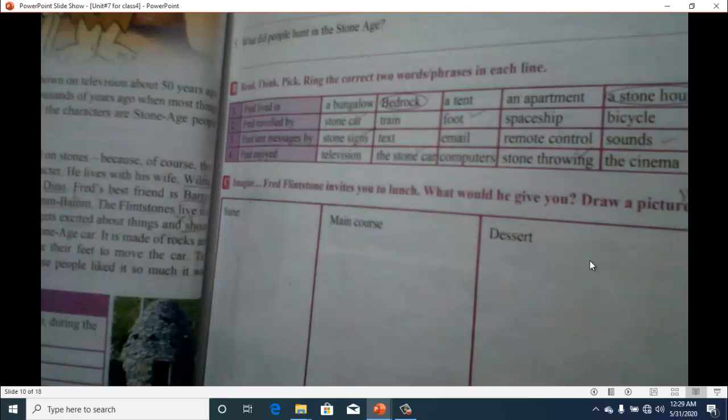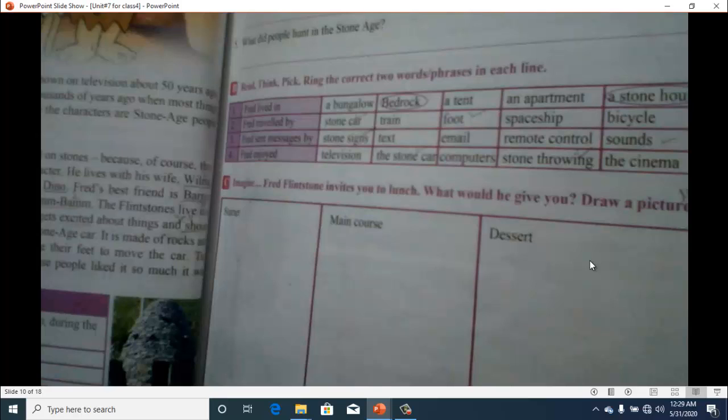Fred lived in. Where did Fred live? Bungalow, bedrock, tent, apartment, or a stone house? So two rings are already done for you. That is, Fred lived in bedrock in a stone house. Then second is Fred traveled by stone car, train, foot, spaceship, or bicycle. So obviously they traveled in a stone car with the help of their foot. So you have to ring these two options, stone car or foot, and the rest are very easy. So you will do it as your homework.